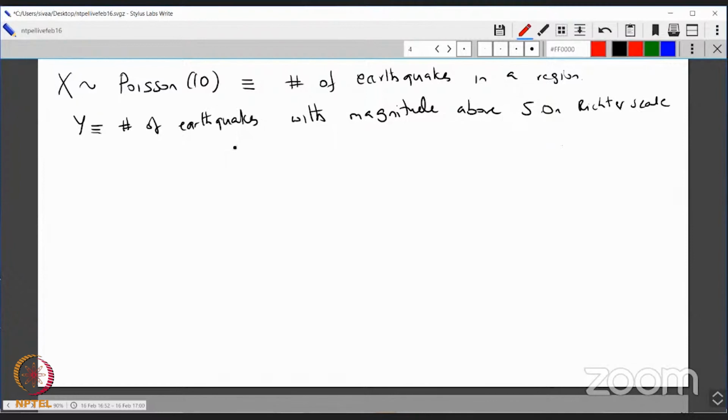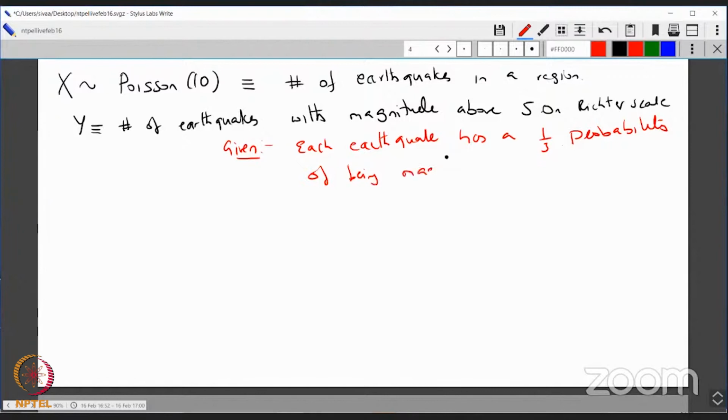We're given that each earthquake has probability 1/3 of being magnitude larger than 5. That's the question.